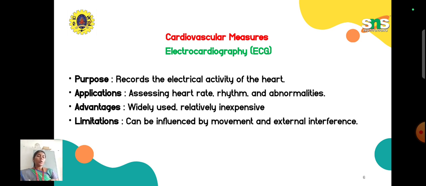So then what are the different kinds of equipment which are available to measure the functionality of the heart? Immediately we will say one is ECG, another one is BP machine. So that is the equipment we will be discussing here to make psychophysiological measurements, right? So first we will take that is ECG.